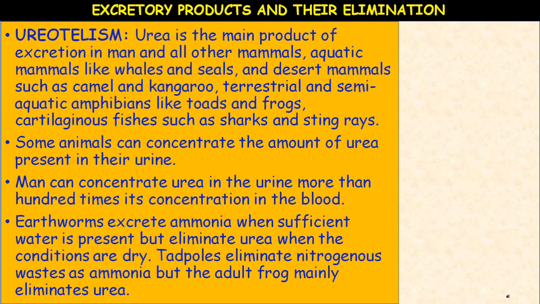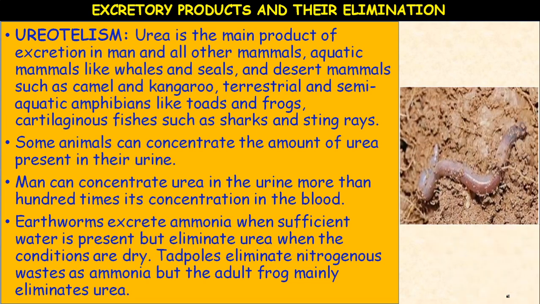They excrete urea. The tadpoles eliminate nitrogenous waste as ammonia, the larvae of frog. But when they become adult, the frogs mainly eliminate urea. Okay, here earthworm, it is ammonotelic in wet conditions. It is ureotelic in dry conditions.